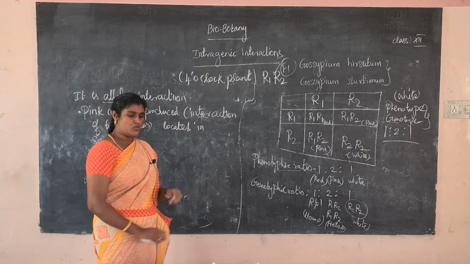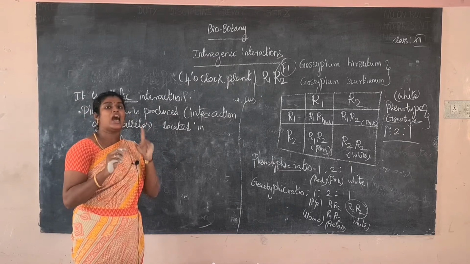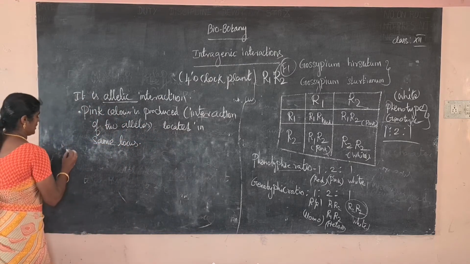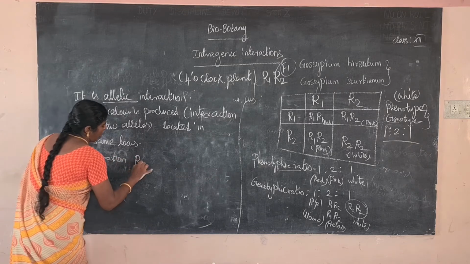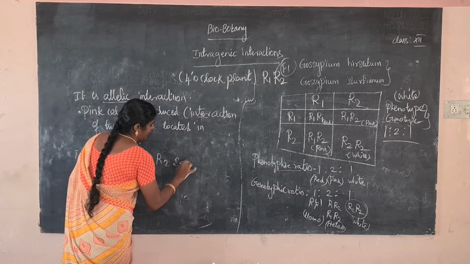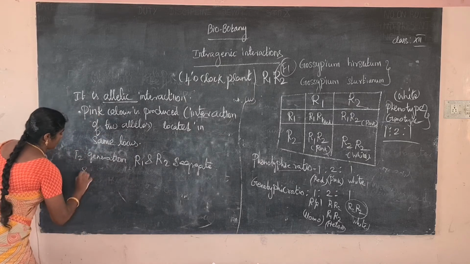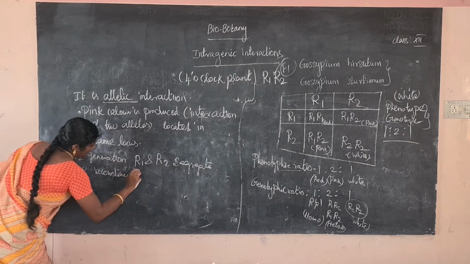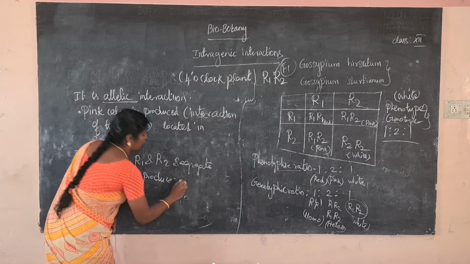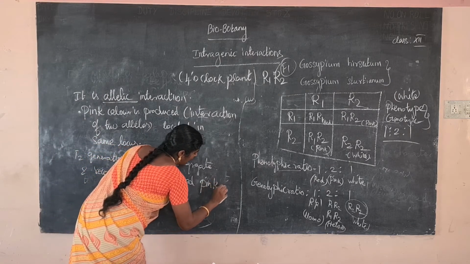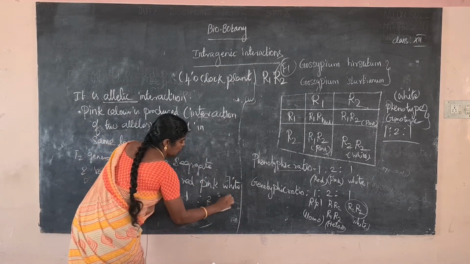Okay, do you understand? Next one, in the F2 generation, the R1 and R2 alleles segregate and recombine together to produce a 1:2:1 red, pink, white ratio. Red is 1, pink is 2, and white is 1.